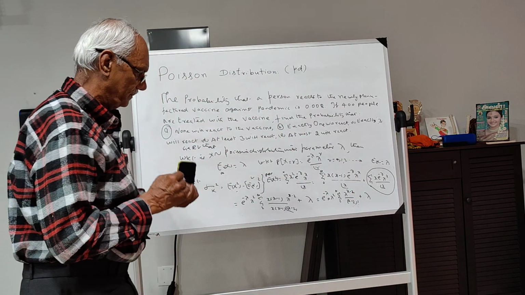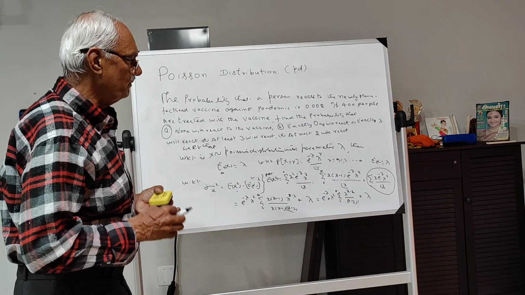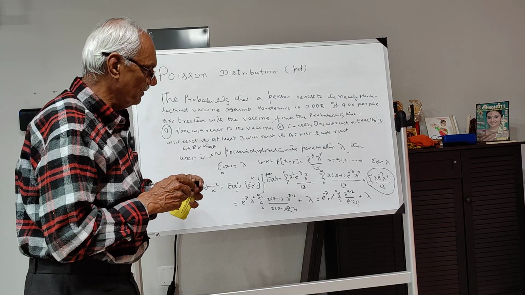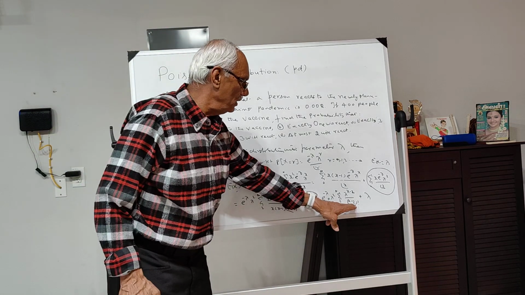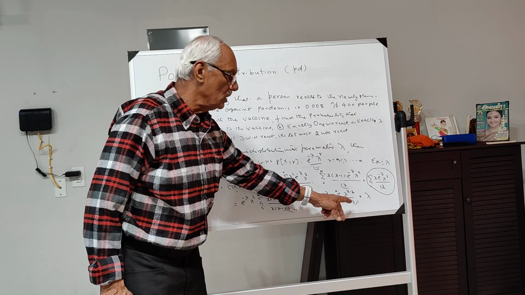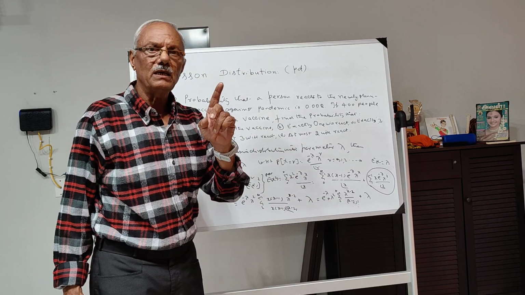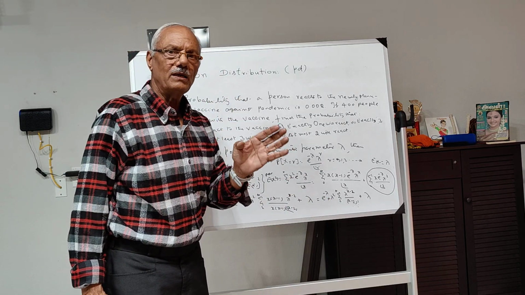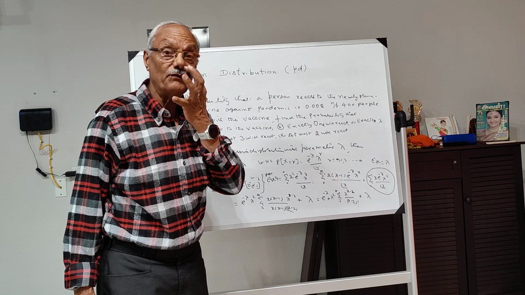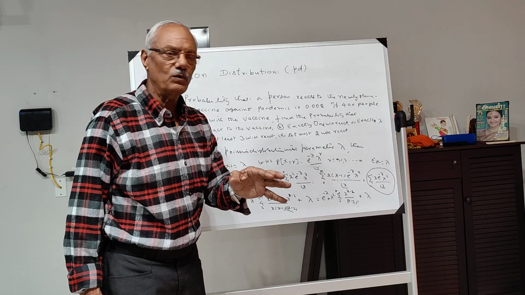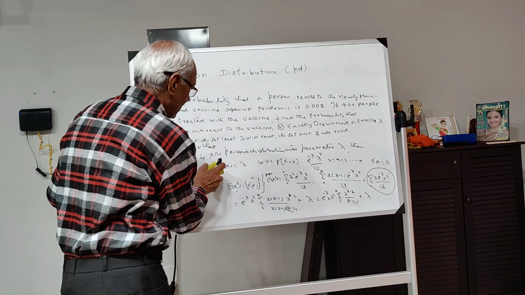So this is what we get. Now if you start giving the value 2, 2 minus 2 is 0. So you get again the exponential series, that is 1 plus lambda by factorial 1 plus lambda square by factorial 2 plus lambda cube by factorial 3. If you want, I can write that also.